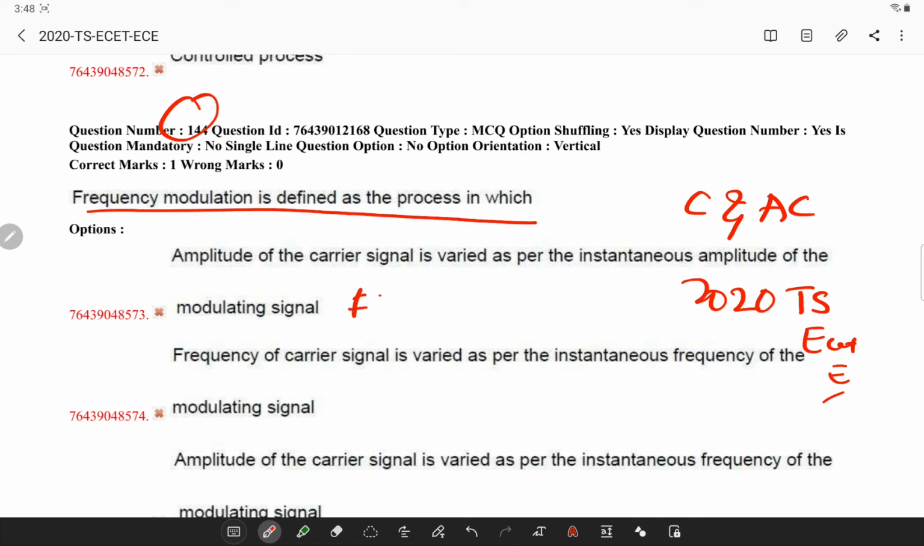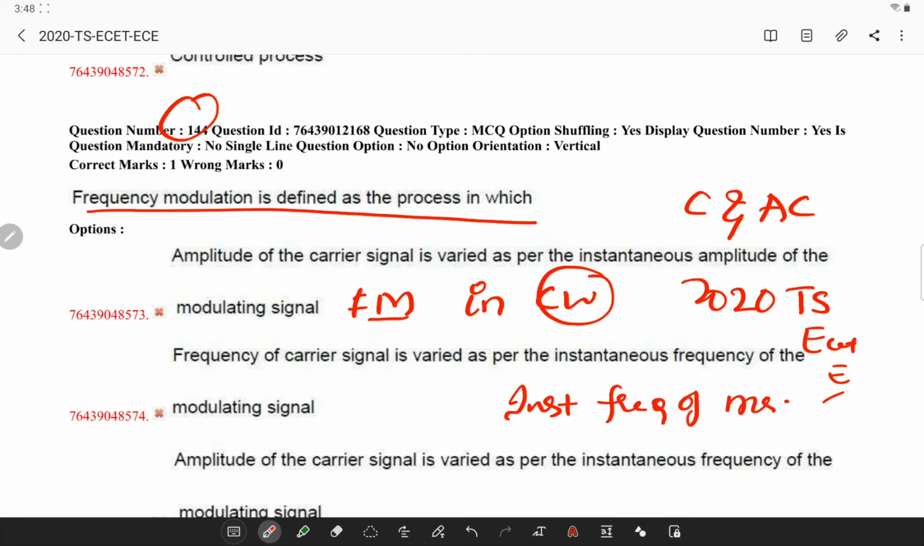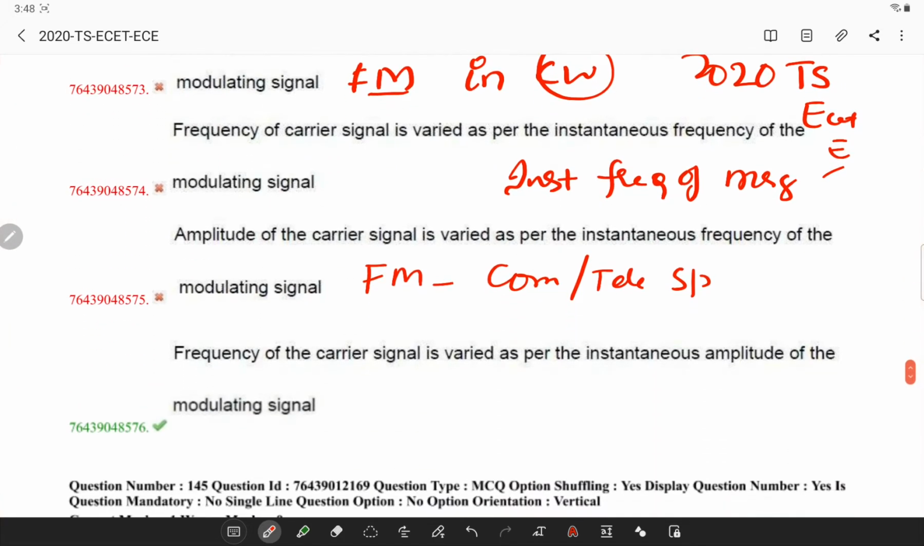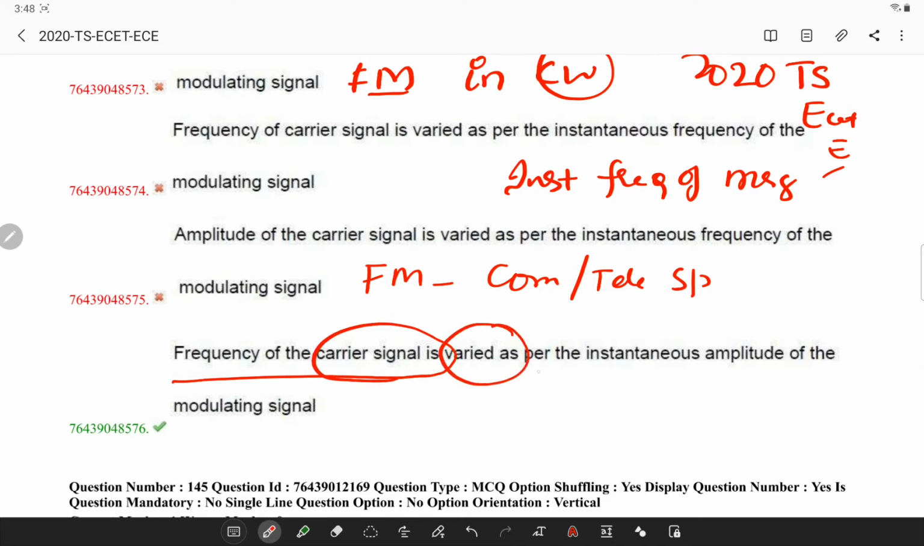So, what is FM? FM is an encoding of information in a carrier wave by changing the instantaneous frequency of a message signal. Now, FM technology is widely used in computing, telecommunications, and signal processing. If you observe the answer, in this, the frequency of a carrier signal is varied with the instantaneous amplitude of the modulating signal. This is what I have told.